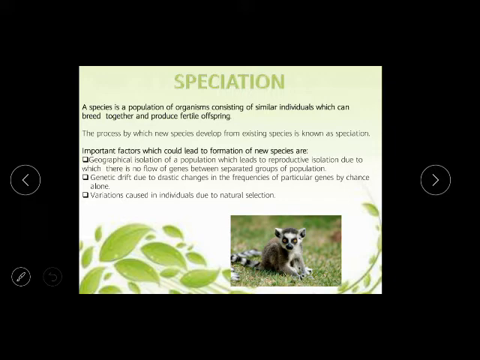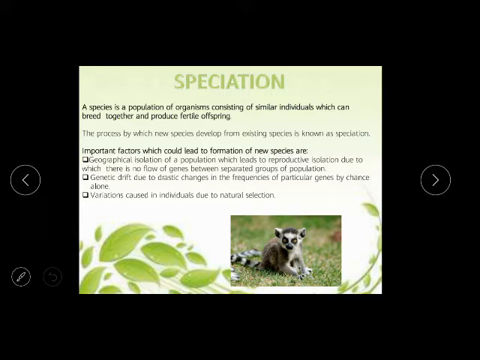What is a species? At first we need to identify that before speciation. A species is a population of organisms constituting similar individuals which can breed together and produce fertile offspring. So a species is a group of organisms which are similar in their genes or characteristics and can breed together and produce fertile offspring. For example, a group of human beings is a species, but if 10 dogs and 5 human beings are there, this is a group of living beings, but they are not a species, only the 5 human beings are a species.